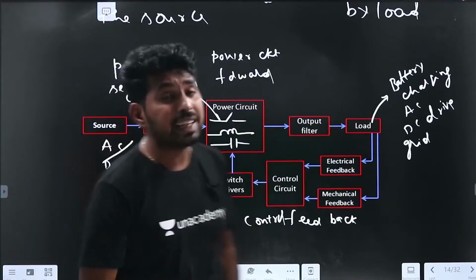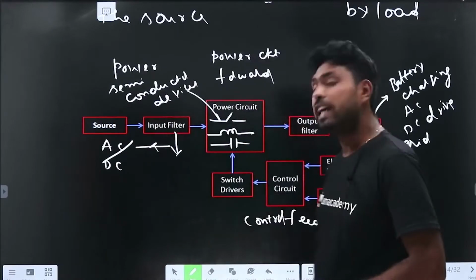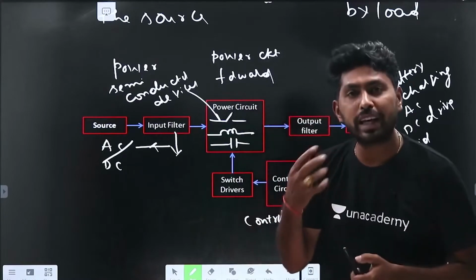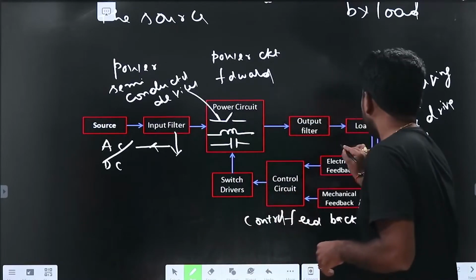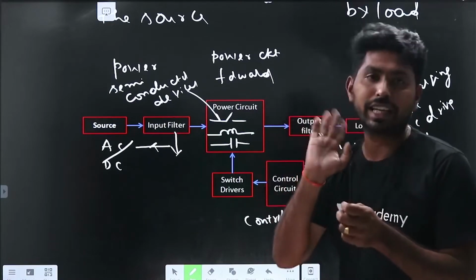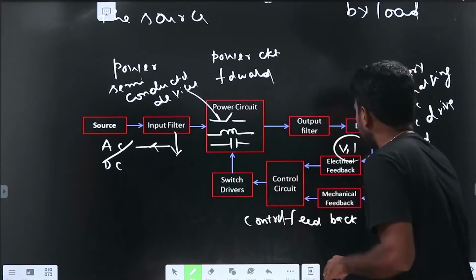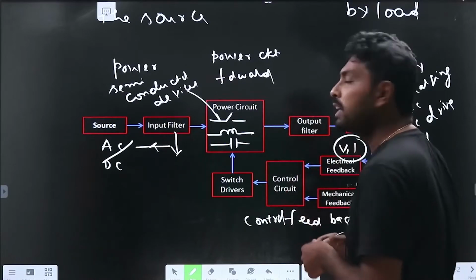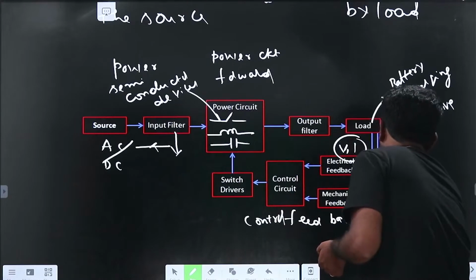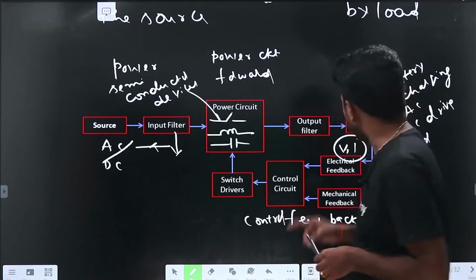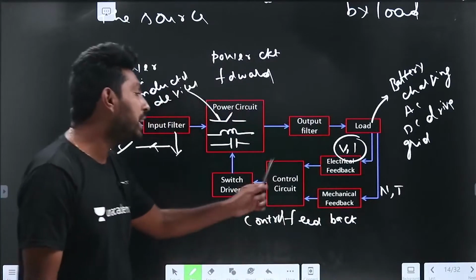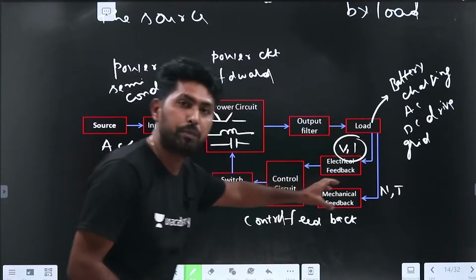What are all the electrical feedback parameters? Voltage and current are the electrical feedback parameters. We take the feedback from the load, which is voltage and current. What are the mechanical feedback parameters? Speed and torque are the mechanical feedback parameters. So electrical parameters are voltage and current, and mechanical parameters are speed and torque.